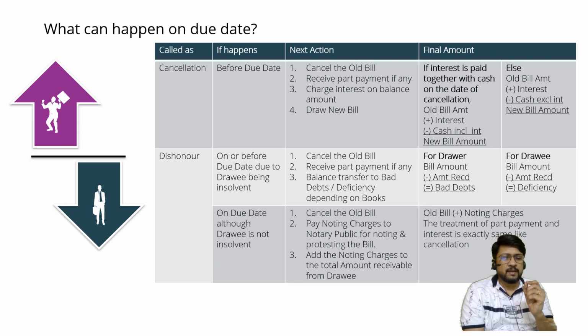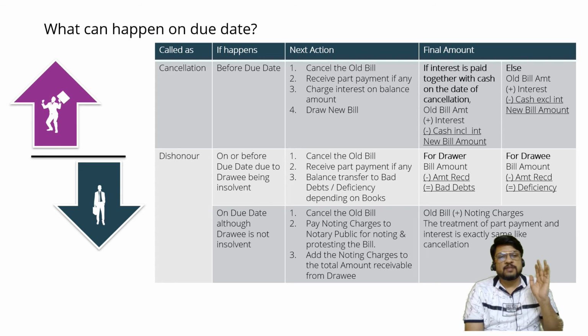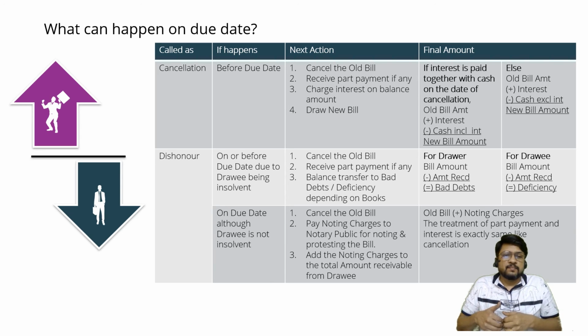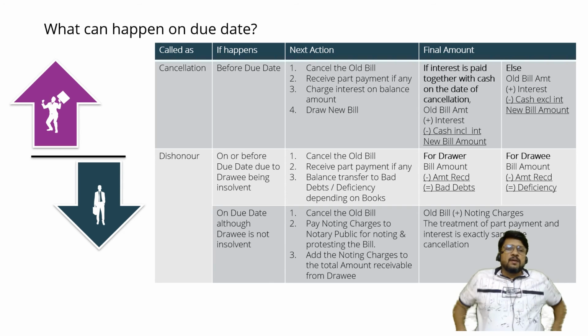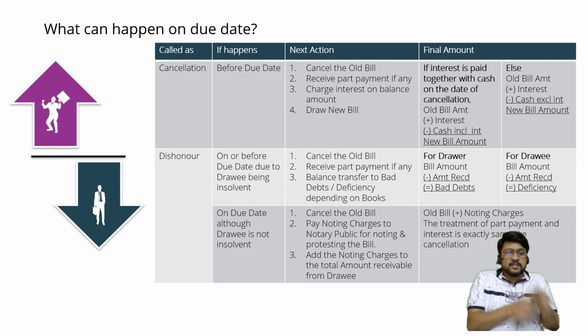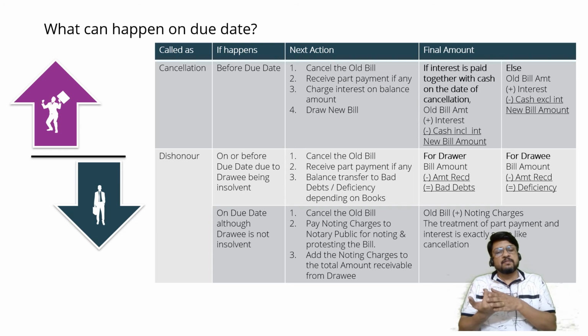Now there is a small point to be kept in mind, which today you may find a little bit difficult, but when we are solving the problem you will find it very easy. There is nothing special in that. Today, since the problem is not there, that's why it is difficult to understand. That is, the interest can be charged or paid either together with cash on the date of cancellation itself, or interest can also be charged in the second bill. So interest will always be calculated on 6,000, but the transaction may be arranged in such a manner that the drawer will specify, okay, I am charging interest on 6,000, but this interest is to be paid along with 4,000 now itself. In that case, old bill amount, add to that interest.